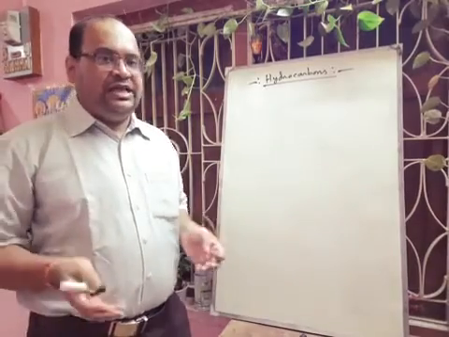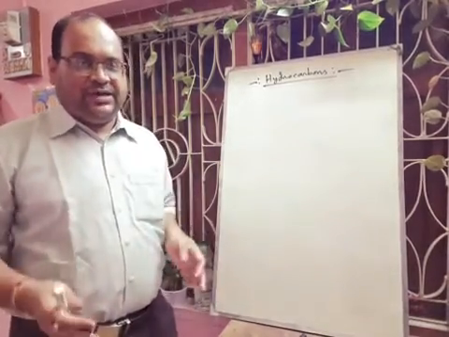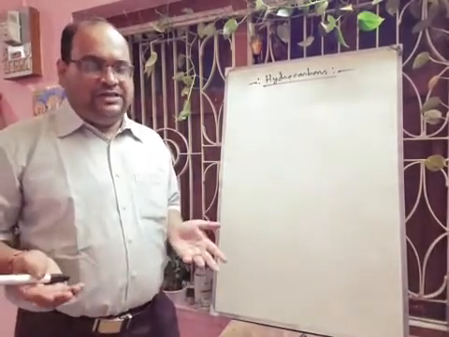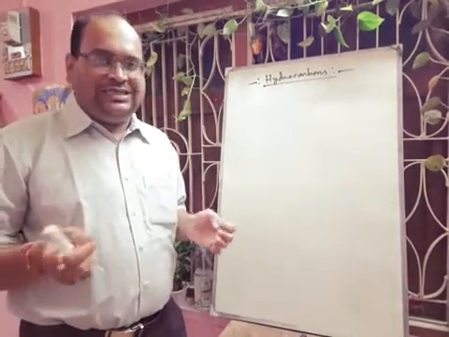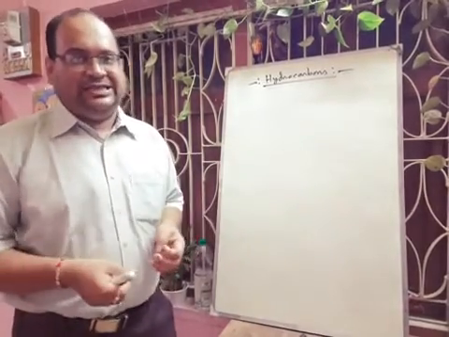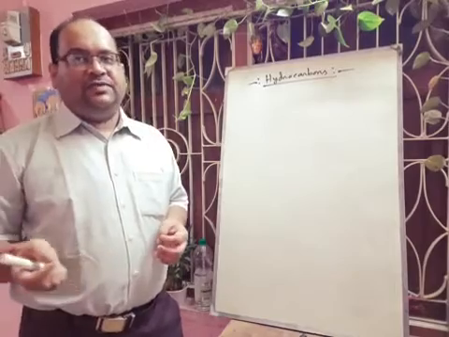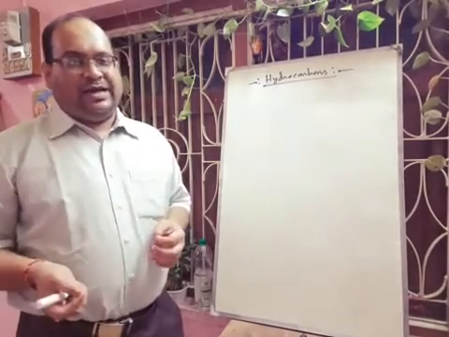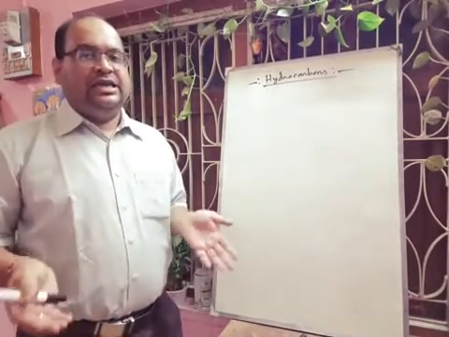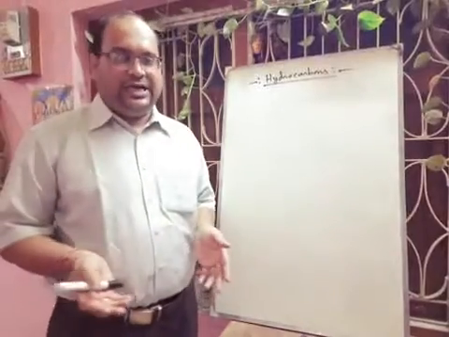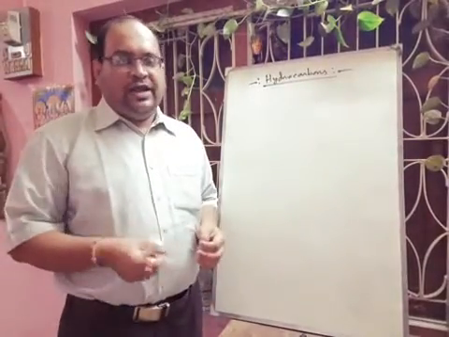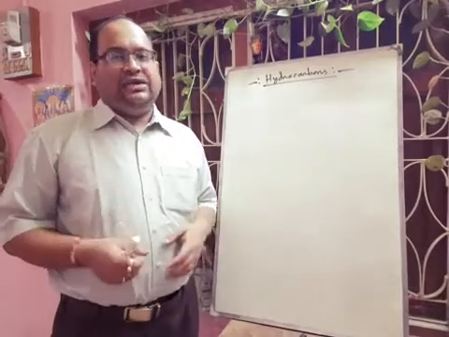Combustion: you know that if we burn methane with oxygen, that will produce carbon dioxide, water, and there will be generation of heat. But when the amount of oxygen is less, or there is an insufficient supply of oxygen, there will be formation of carbon monoxide or carbon black. Methane reacting with insufficient oxygen will form carbon monoxide, or it can form carbon also. Next we will discuss catalytic oxidation.